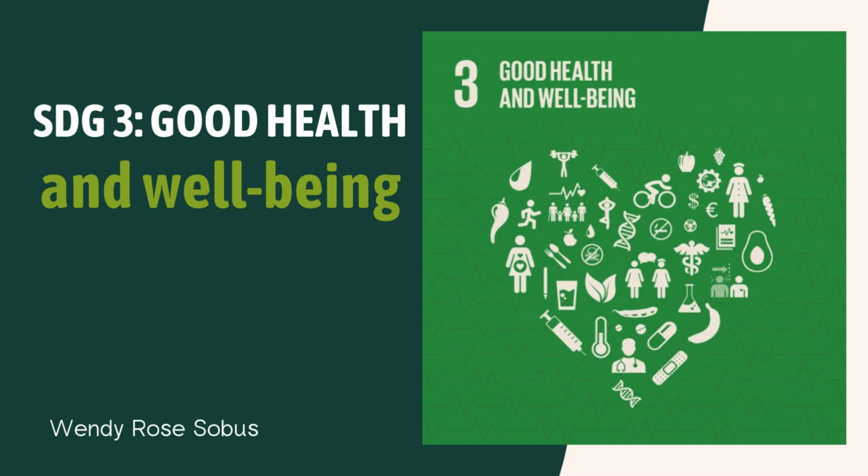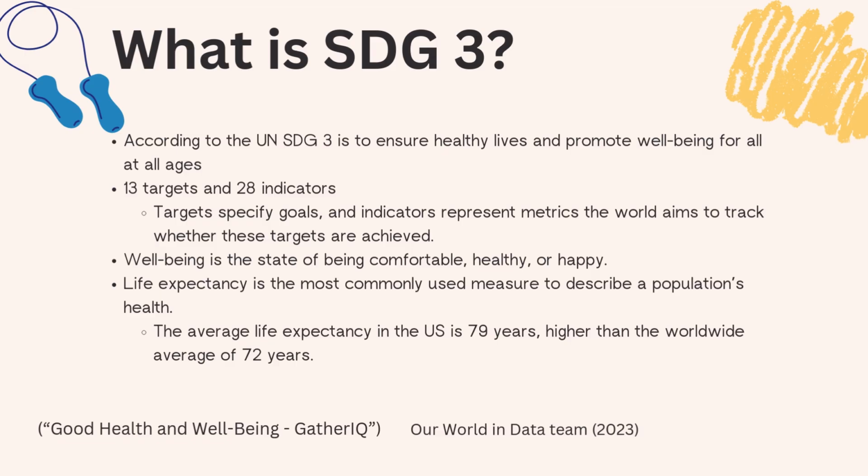SDG 3, Good Health and Well-Being. So what is SDG 3? According to the UN, it is to ensure healthy lives and promote well-being for all at all ages. And again, there are 13 targets and 28 indicators. I'm going to go over a couple of them.